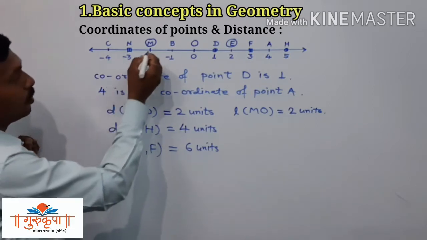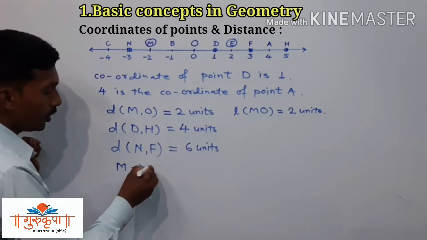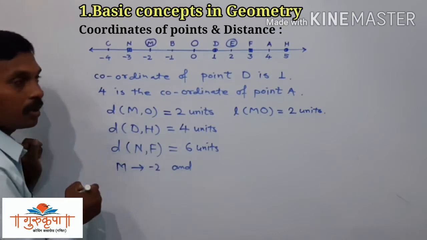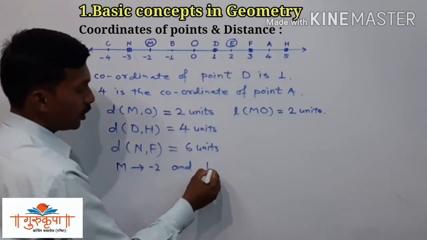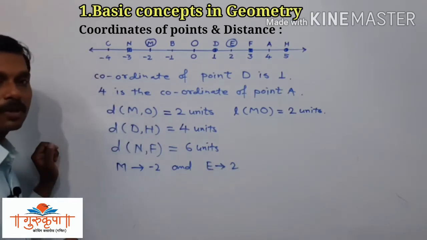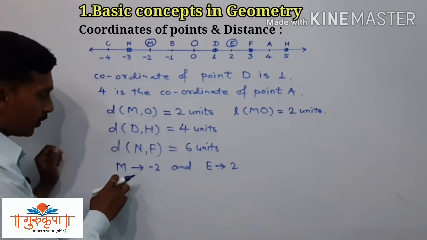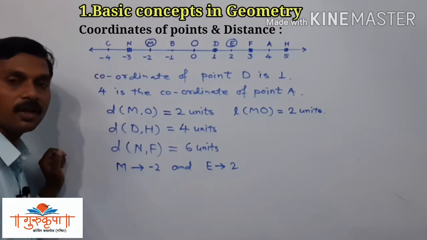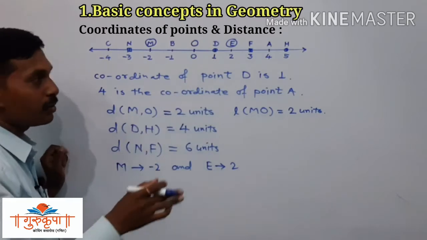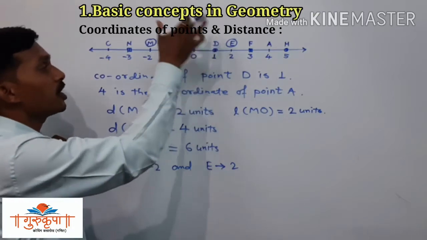Here the coordinate of the point M is given as -2, and the coordinate of the point E is given as +2. Now we have to find the distance between the 2 points M and E. Here we are not going to observe the number line. Assume that the number line is not given, and then how to find the distance between the 2 points?